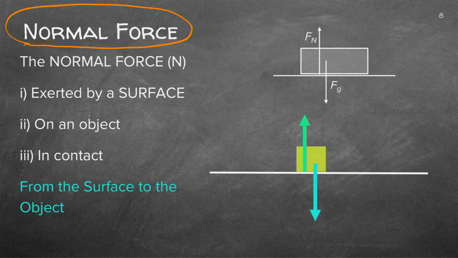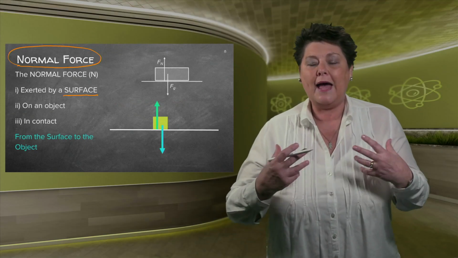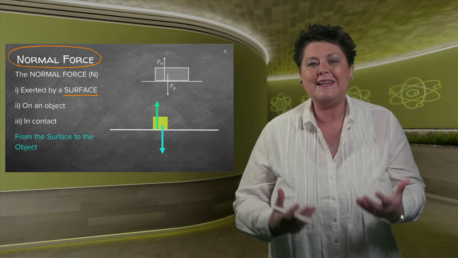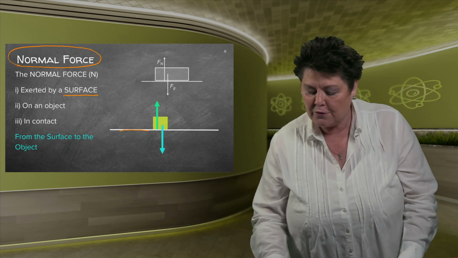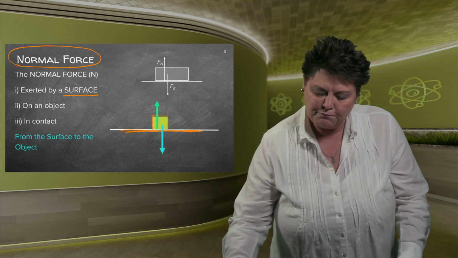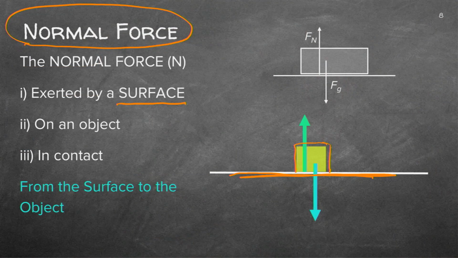And the normal is specifically exerted by a surface. So a balloon hanging in the air or an apple hanging from a tree will not have a normal force. It has to be on a surface, in this case a table. So this piece of block is pressing down on this table. Do you know what this blue force will be? Think a little bit. It is weight. It is the mass times the 9.8, which we just calculated.